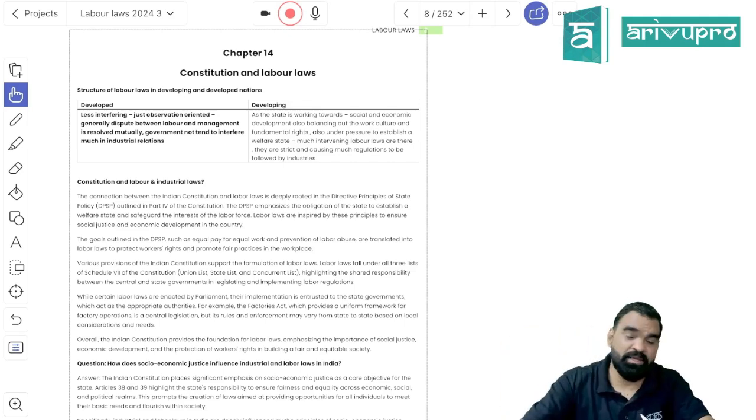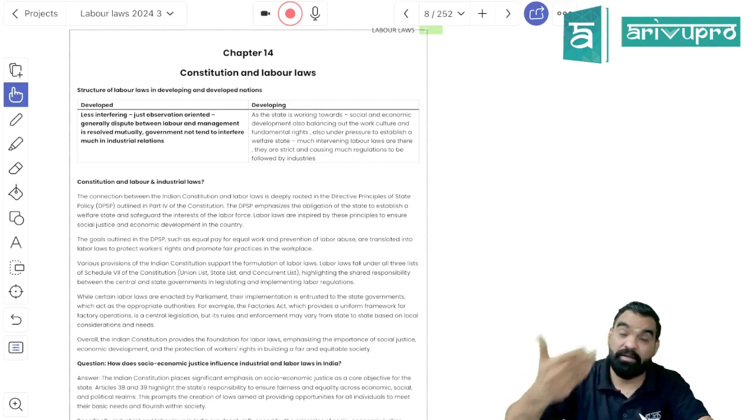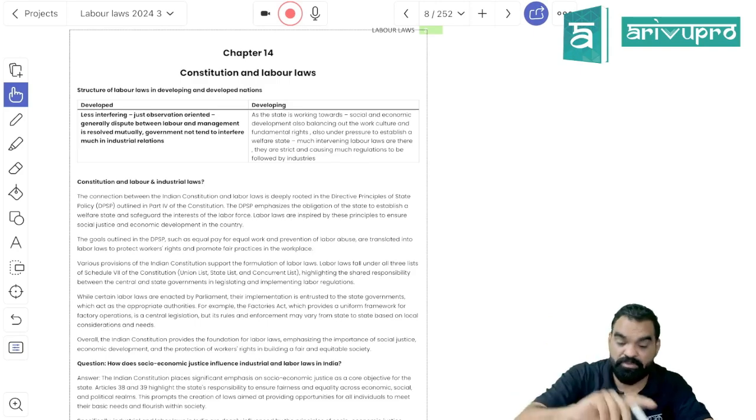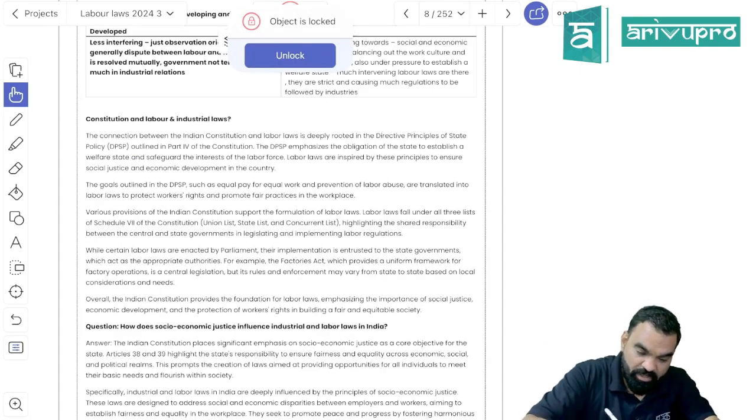So I would say that when it comes to labor laws, they would be more interfering in developing nations but less interfering in developed nations. There would be many labor laws when it comes to a developing nation like India. There would be minimum possible labor laws when it comes to a developed nation. Is it clear?